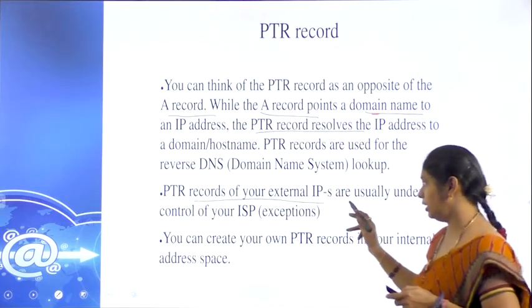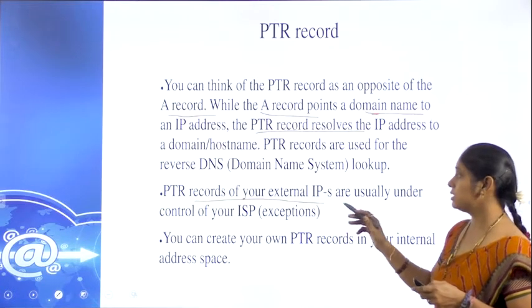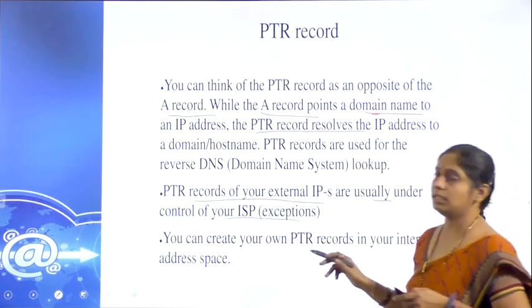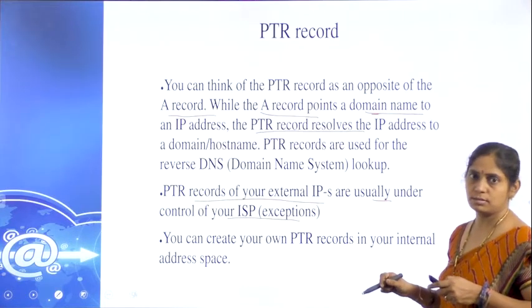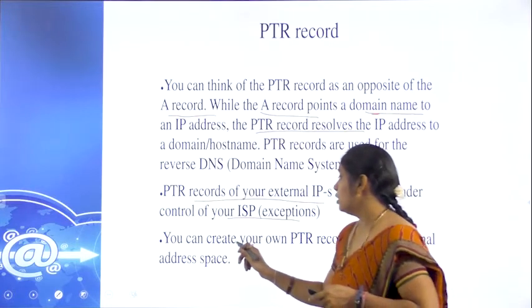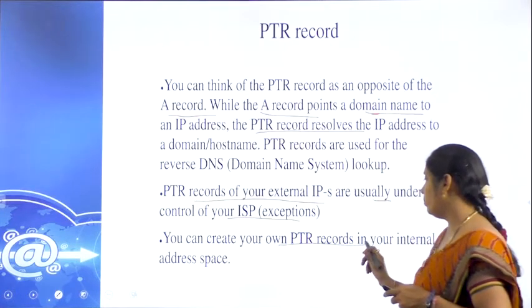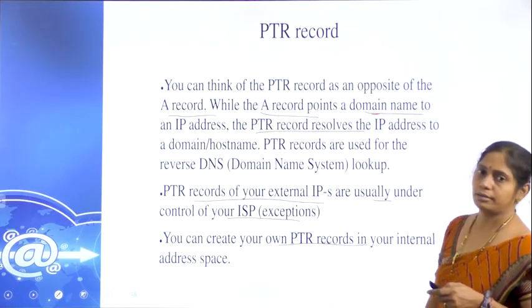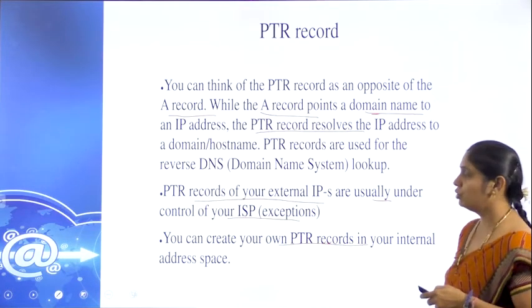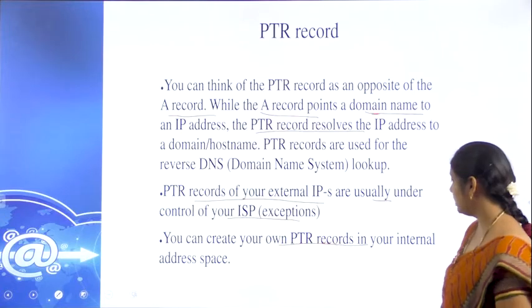PTR records of the external IP usually sit under the ISP, Internet Service Providers. So, we can also create our own PTR record for conversion of the IP to the DNS namespace.